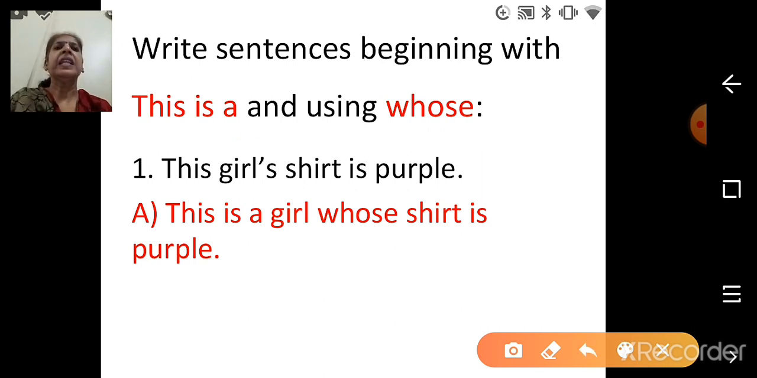First one. This girl's shirt is purple. Whose shirt is purple? Girl's shirt is purple. And what we have to do, we have to begin the sentence with This is a and whose. So the answer is: This is a girl whose shirt is purple. And always keep in mind that the first letter is capital and end the sentence with a full stop.